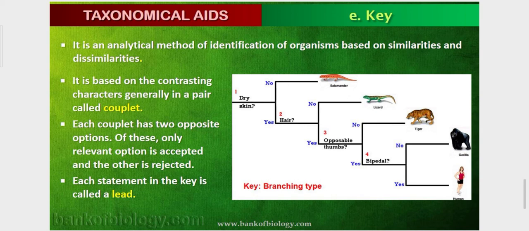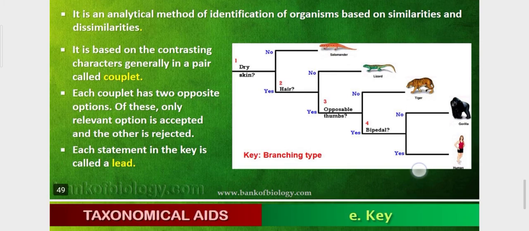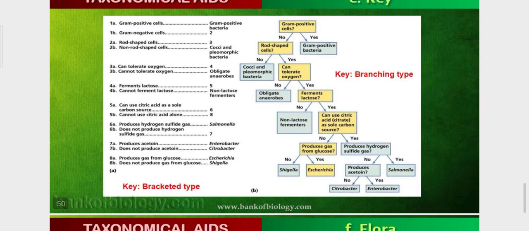These are the branching keys. An example is given here: key branching, gram positive cells, gram positive rod shaped cell. This is a bit higher classification. You just need to know that the key should be in couplets. So one should be accepted and one rejected. Two statements are there, and according to that statement, the organism should be identified or classified.